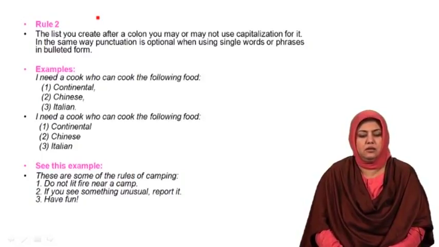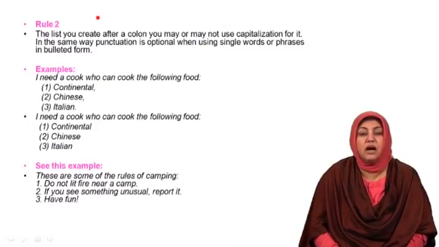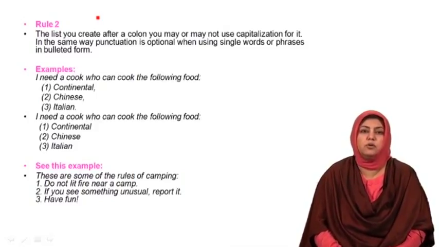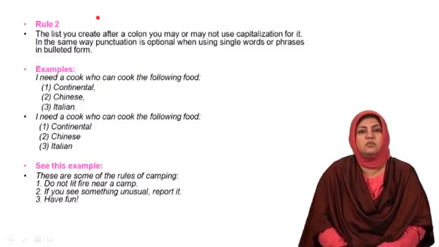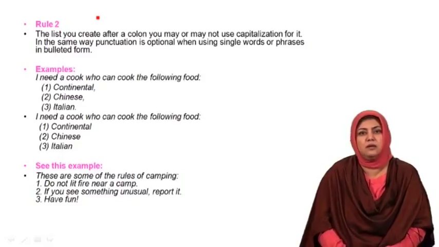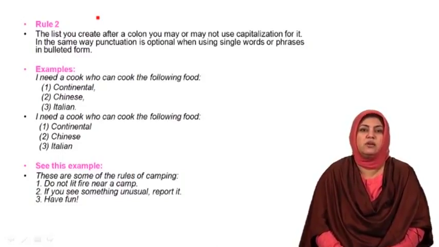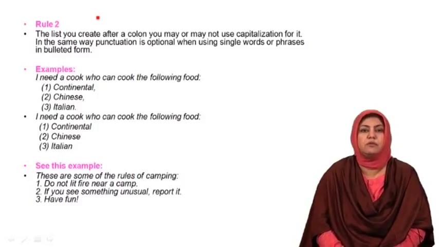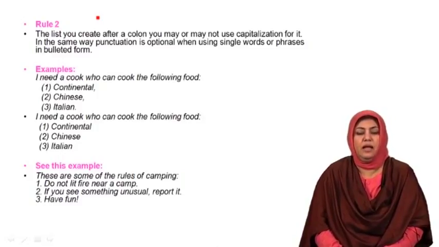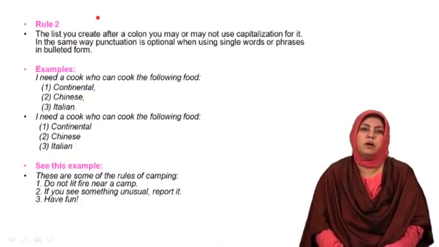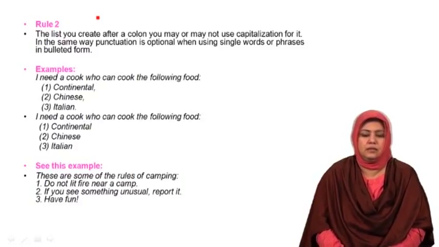In the second rule, if you see something unusual, report it. You would see again a conditional sentence is used, and the rules of conditional sentences are followed in the use of punctuation as well, because you can notice the use of a comma after the word unusual and the use of a full stop after report it.